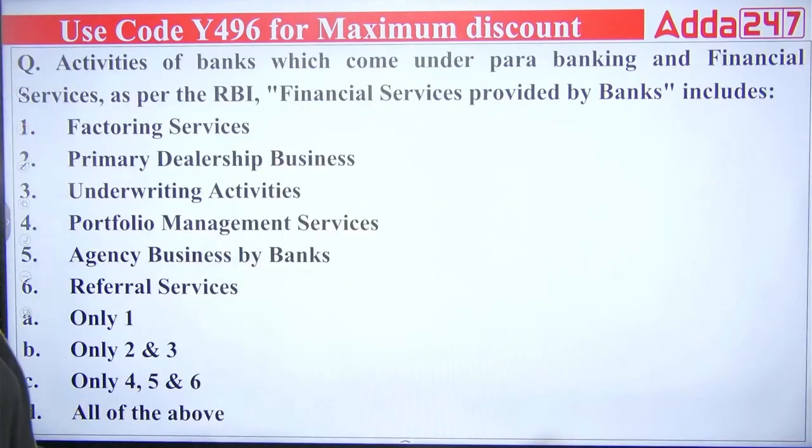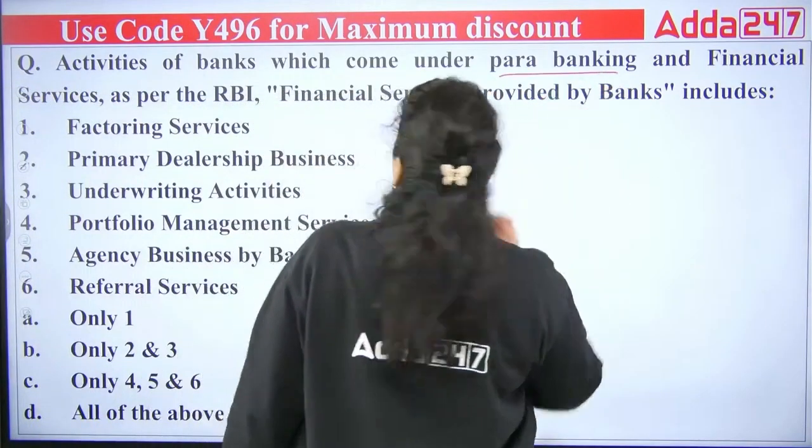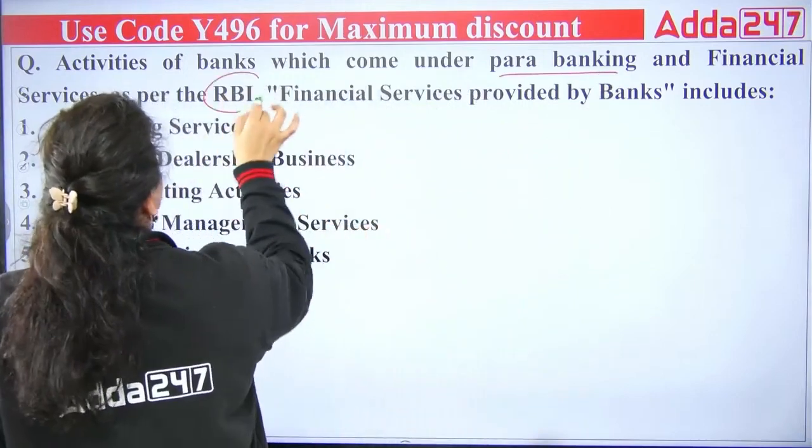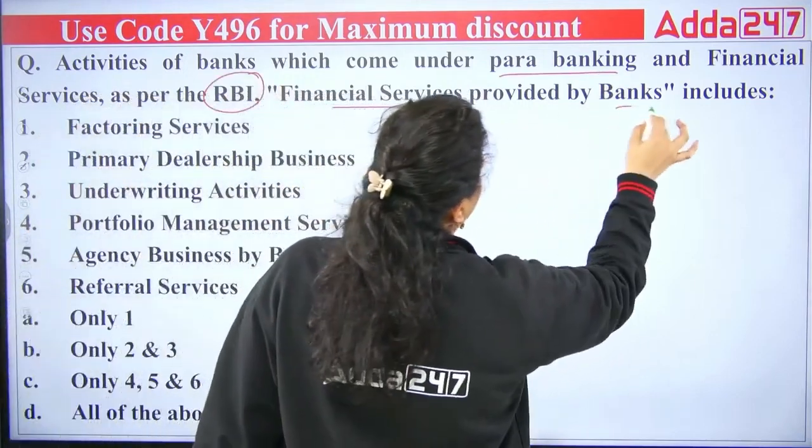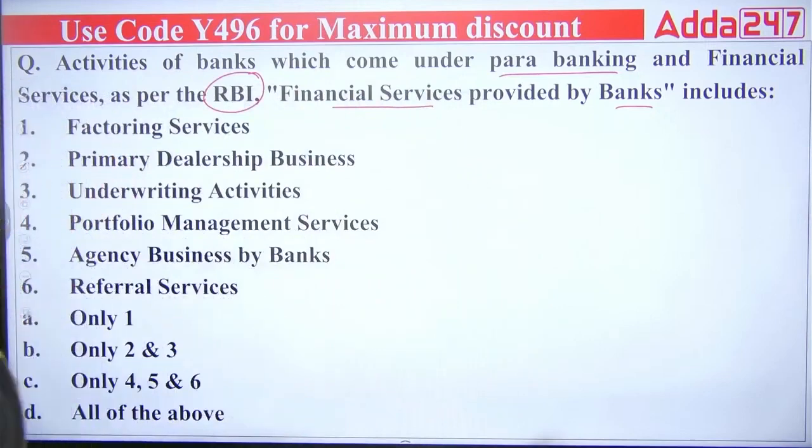Next, activities of banks which come under para banking and financial services as per RBI. The financial services provided by banks include which of the following? Is it a factoring service? Is it a primary dealership business? Is it an underwriting activity? Is it a portfolio management service? Is it an agency business by a bank or referral services? A, B, C or D?